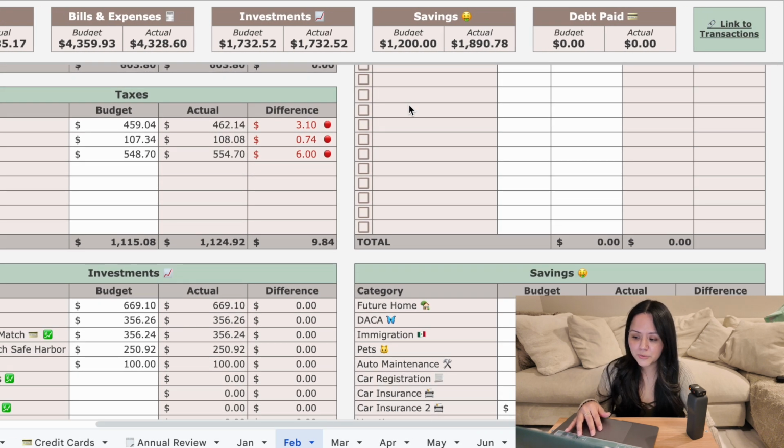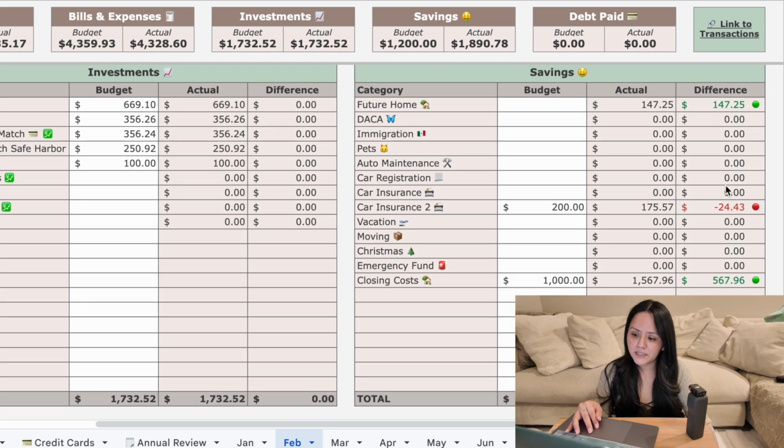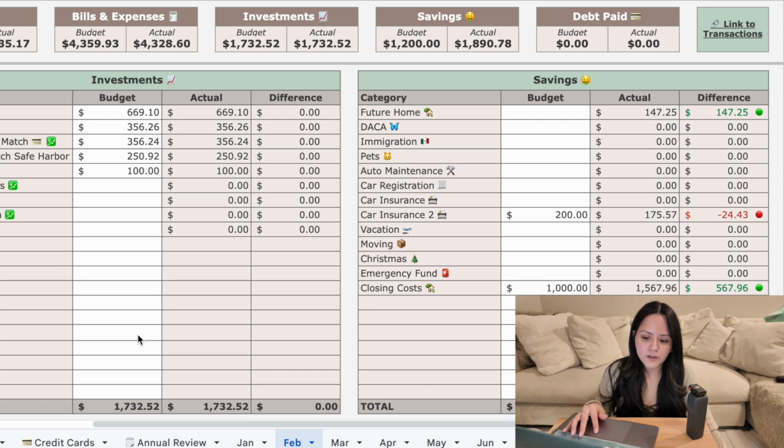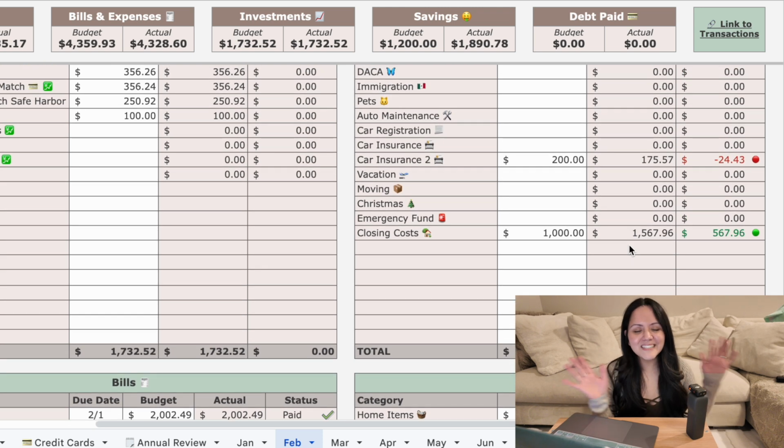Now, looking over the budget really quick, we were short $24.43 on our savings goals. Investments went through as planned because I just recently, for my March 1st paycheck, that's when I kicked in the stop of investments. So we will see the change for March. So for savings, we did save over $1,000. We saved $1,567 and 96 cents towards our closing cost sinking funds, which is so great.